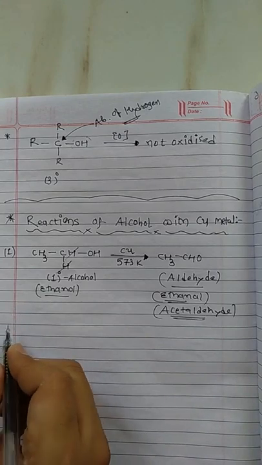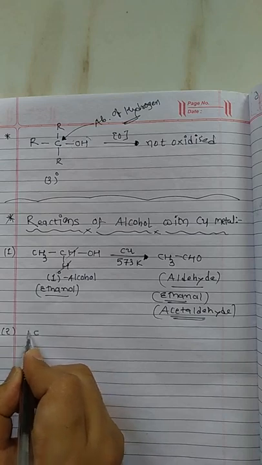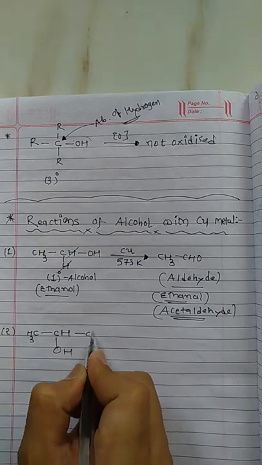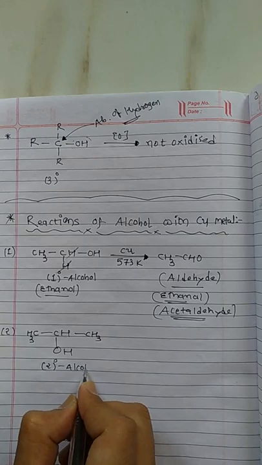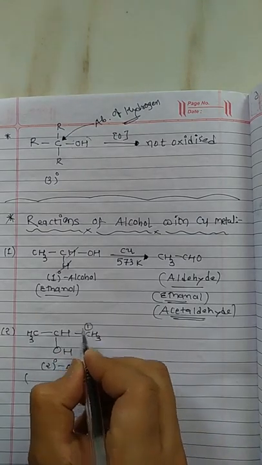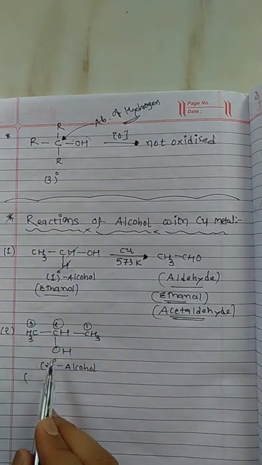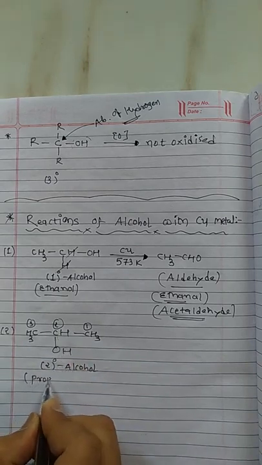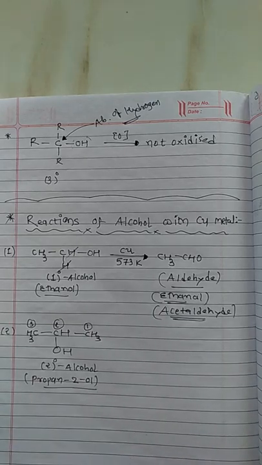Now about secondary alcohol. Secondary alcohol is CH3CHOHCH3. What is the name of this compound? This is carbon number 1, carbon 2, carbon 3, means propane is our parent compound, in which number 2 has the OH group. So propan-2-ol is the name of the reagent.